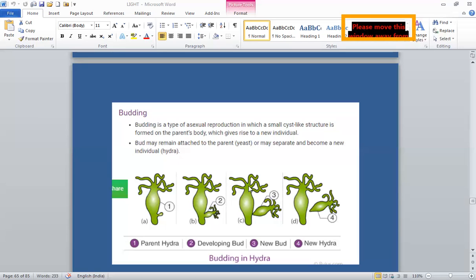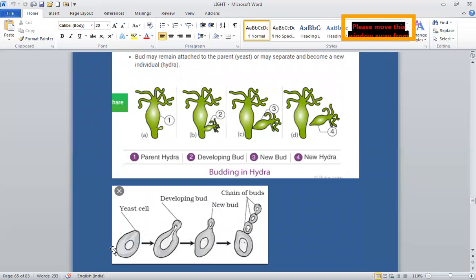Only a daughter nucleus passes into this protuberance. The nucleated protuberance or bud grows in size and ultimately separates. However, a parent yeast cell can develop more than one bud. The buds, while remaining in situ, may grow into new buds. This condition occurs in yeast. See, I'll show you in the figure. This is the yeast cell developing a bud. The nucleus goes over there, and while remaining attached to the parent, a chain of new buds also develops.